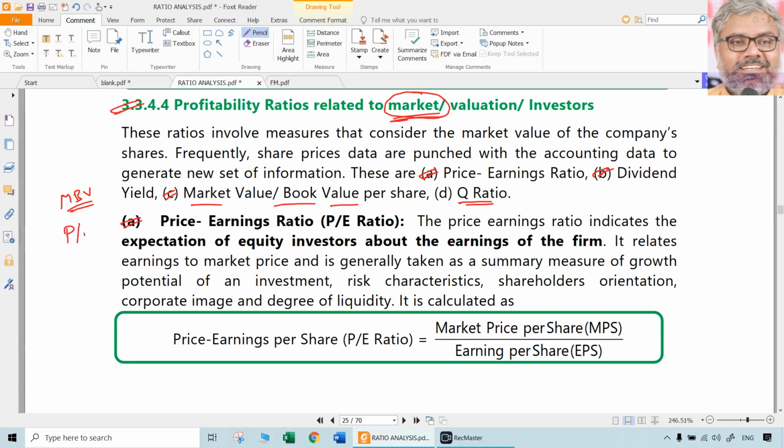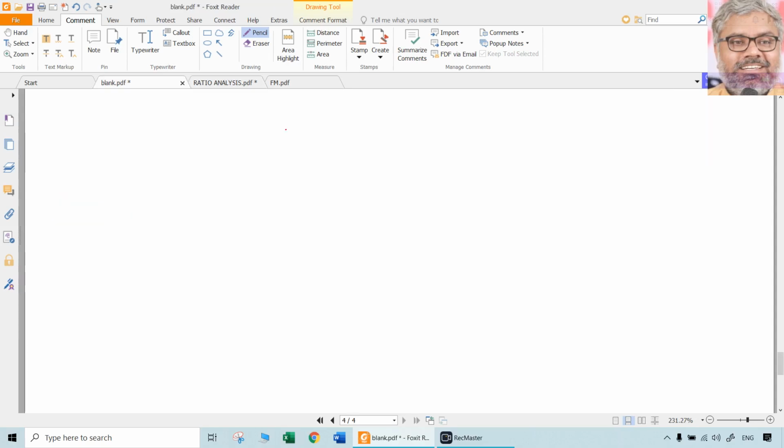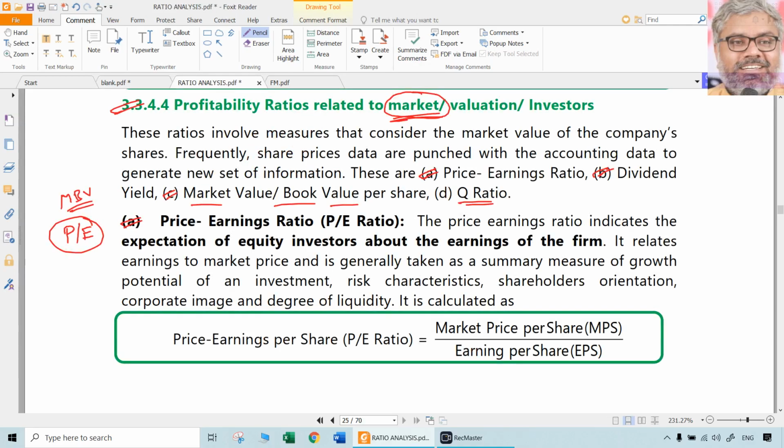PE ratio, this word you will use in FM many number of times in future also. So you have to remember this PE ratio, but there is no rocket science in that. The good news here is PE, name itself is there. What is P? Price. Which price? Market price per share. What is E? Earnings. Earnings per share. There ends the matter. That is the formula. Market price per share divided by earnings per share.